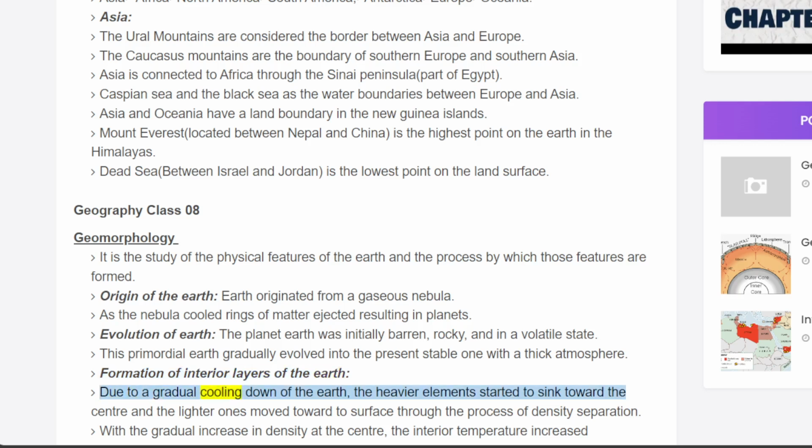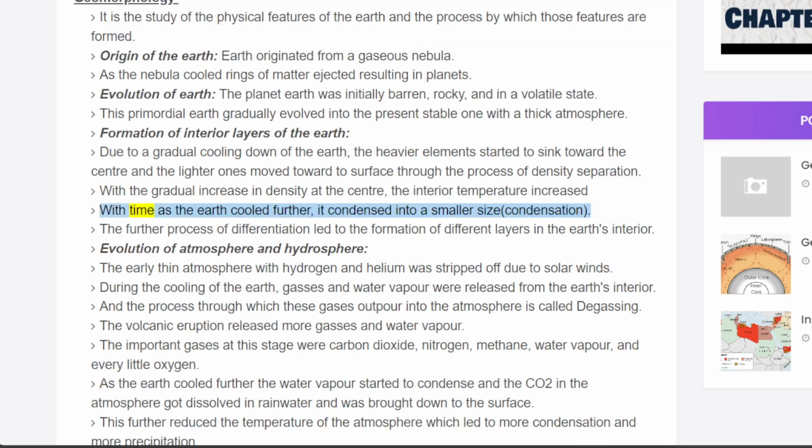Due to a gradual cooling down of the Earth, the heavier elements started to sink toward the center and the lighter ones moved toward the surface through the process of density separation. With the gradual increase in density at the center, the interior temperature increased. With time, as the Earth cooled further, it condensed into a smaller size, called condensation. The further process of differentiation led to the formation of different layers in the Earth's interior.